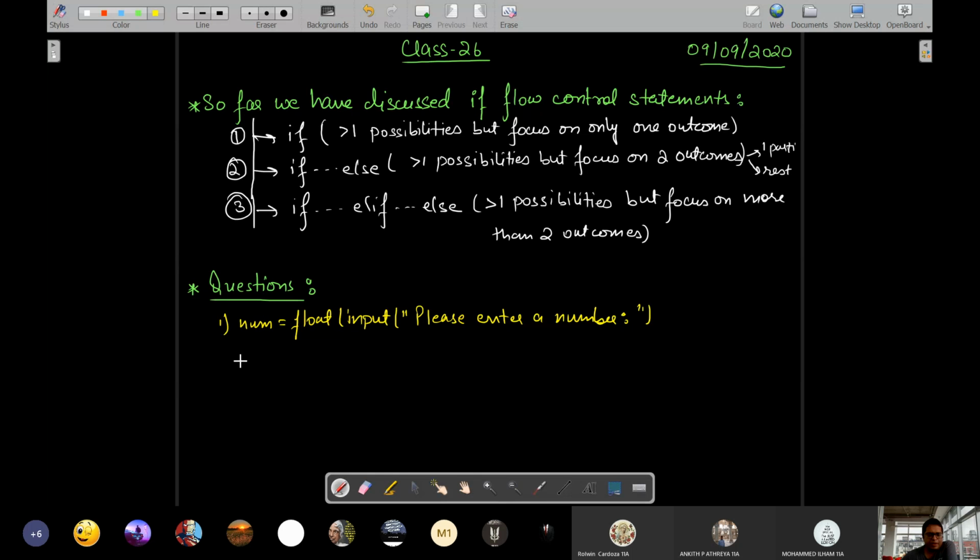Then you can use the if condition. Acha, we have to take two numbers, right? So we will write num1 and num2. For num2 we'll write the same thing.